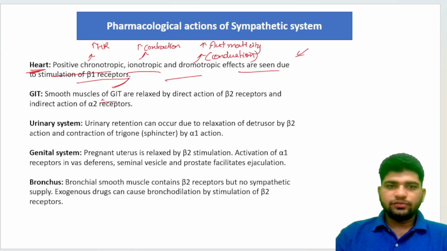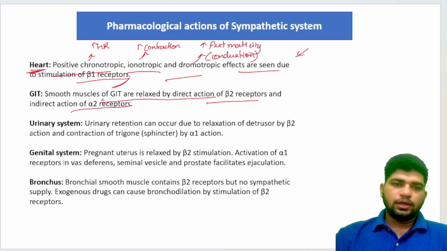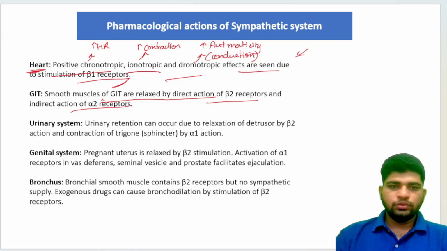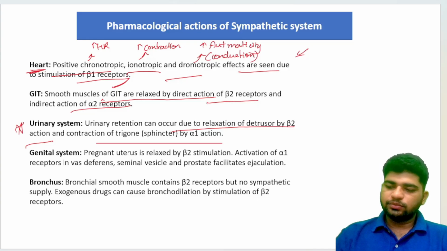GIT. Smooth muscles of GIT are relaxed by direct action of beta 2 receptors and indirect action of alpha 2 receptors. Urinary retention can occur due to relaxation of the detrusor by beta 2 action and contraction of the trigone sphincter by alpha 1 action. Here, this one is very much important, guys.